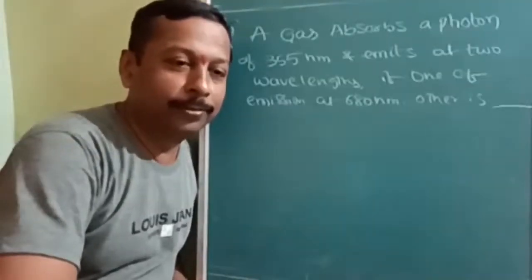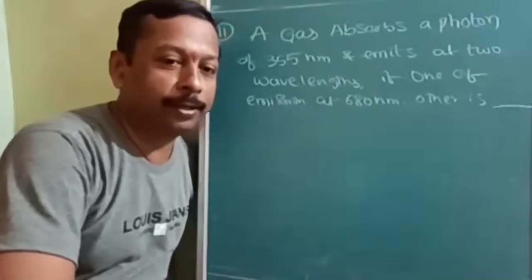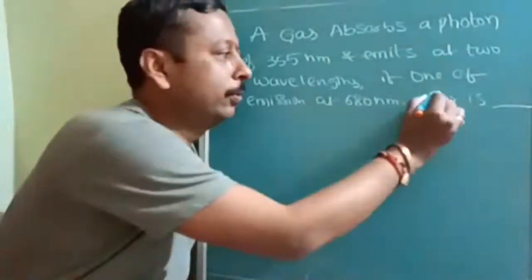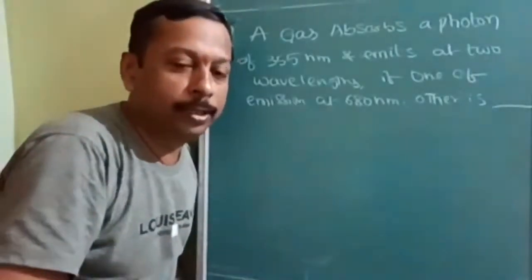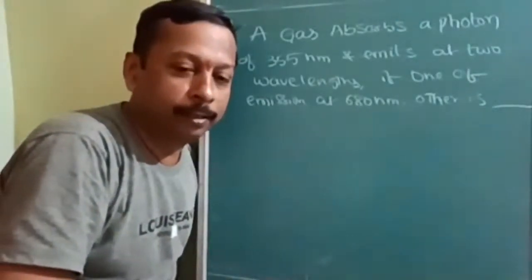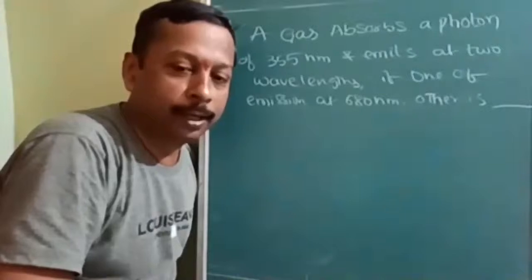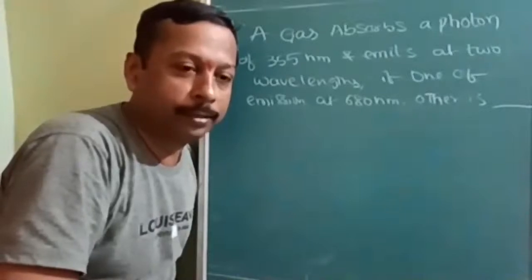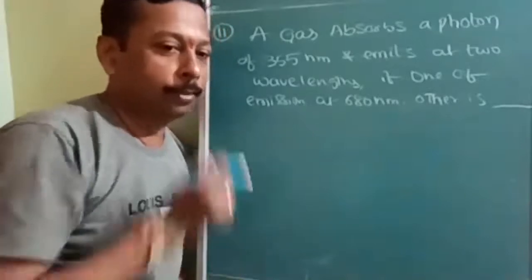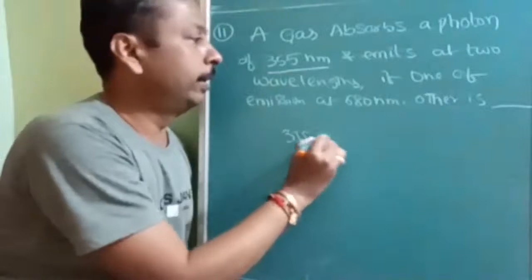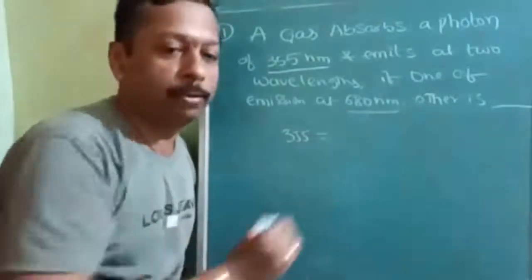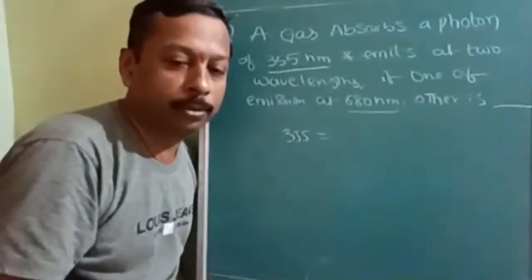Okay, this is also one nice tricky question. It is a previous question only. When this question came, immediately a student came outside and said, sir, this time there is one question wrong, and I will get that marks and I will raise the objection by paying 1000 rupees. I asked why. See, sir, it was having 355 and how can it emit 680 nanometers, sir? So that is absolutely wrong, sir.